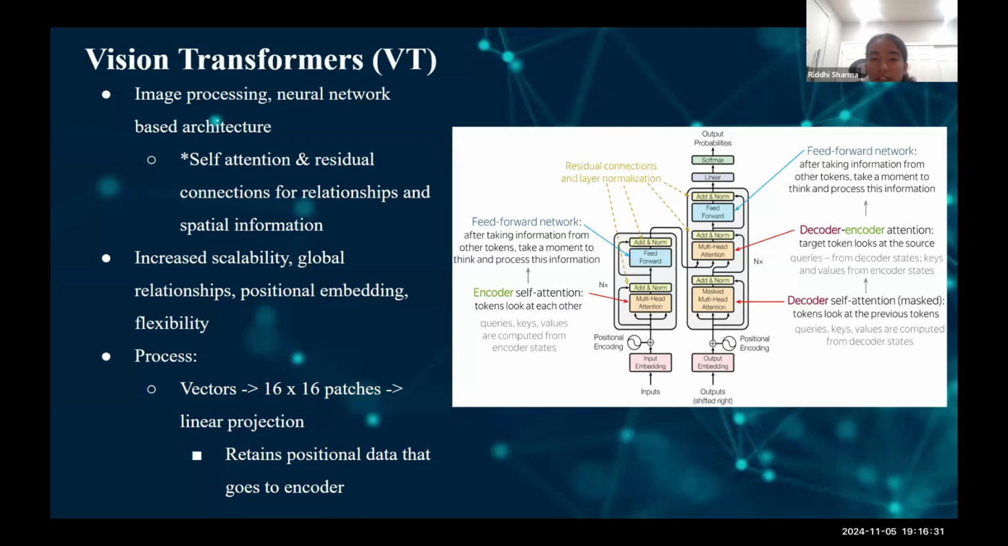The purpose of the QVT in our model is to overcome the challenges of the QCNN, such as capturing global relationships, increased scalability, positional embedding, and being restricted by a certain number of layers. We can go through the VT's process by referring to this layout. Firstly, vectors are extracted from the image, then split into 16 by 16 patches. These patches get embedded through linear projection.